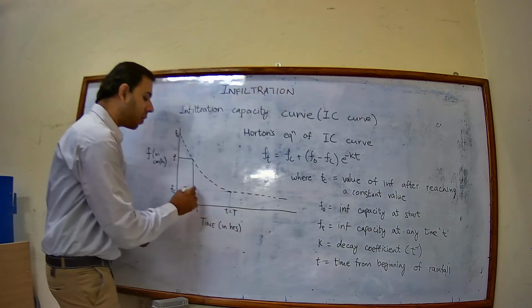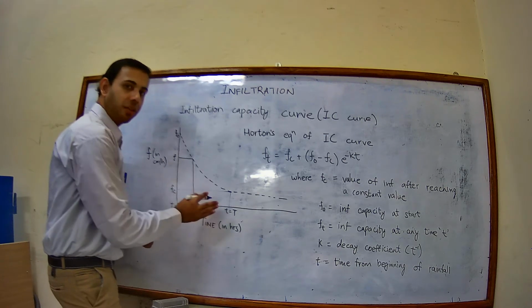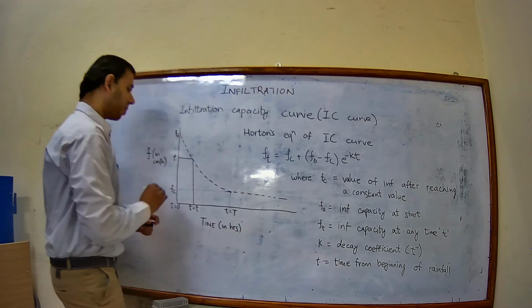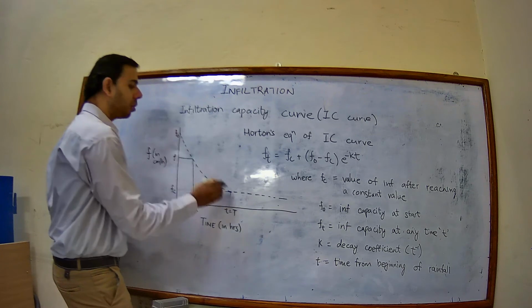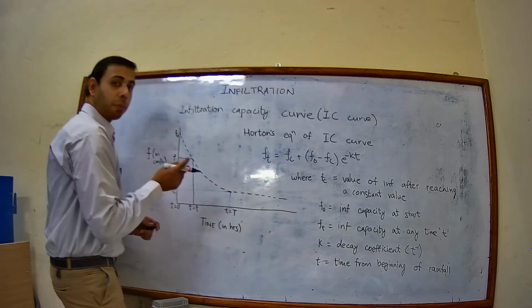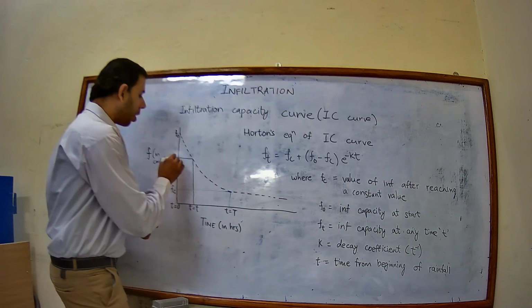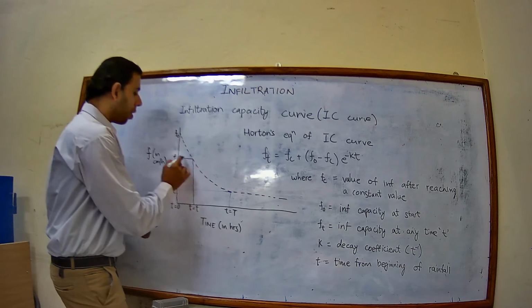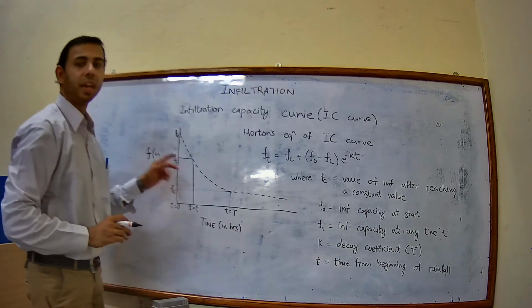So Fc is that value of infiltration where it is having a constant value. And for example, from this point to this point, if you want to plot the actual infiltration, then you can plot it at a given time t. You can plot the Ft, that is infiltration capacity at a given time t.